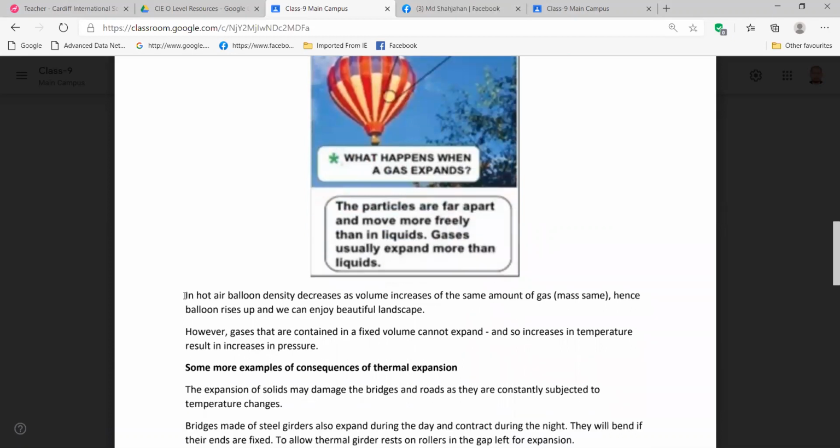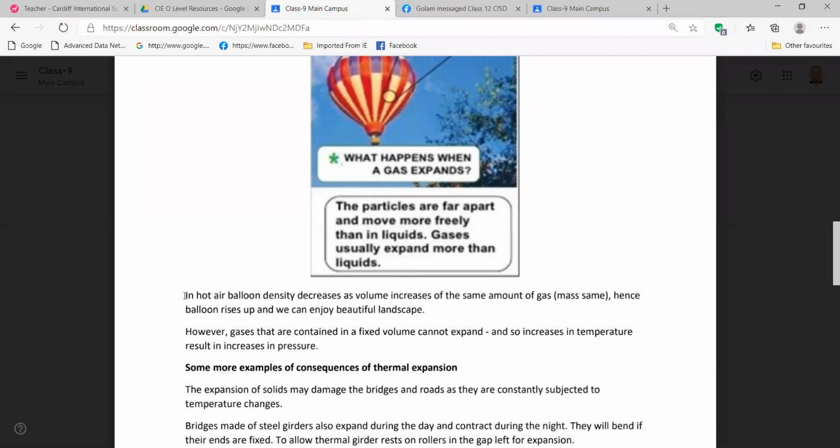You know the formula of density. Density equals mass over volume. The amount of gas inside it is the same, so mass is the same, but the volume increases. That's why the overall density of the hot air balloon decreases.